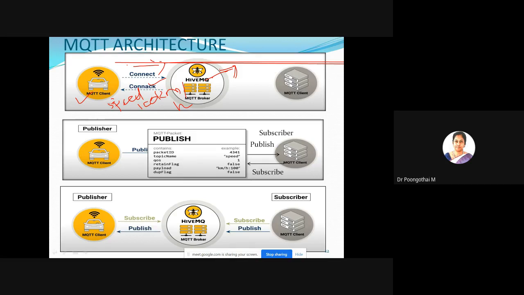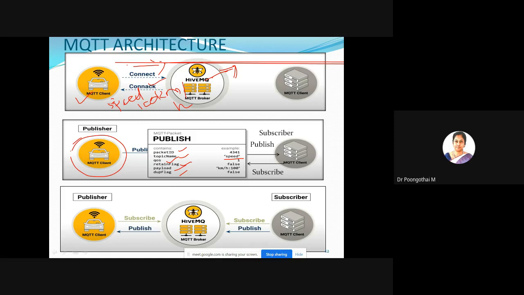Is that clear? Okay. After that, your car acts as a publisher. Before publishing the message, the client must establish the connection, and after that it is configured as a publisher. It publishes the MQTT packets which contain several pieces of information. In later slides we are going to see your MQTT data format. Your data contains this information: packet ID, topic name, quality of service, retain flag, payload, and duplicate flag. So your topic name is speed.